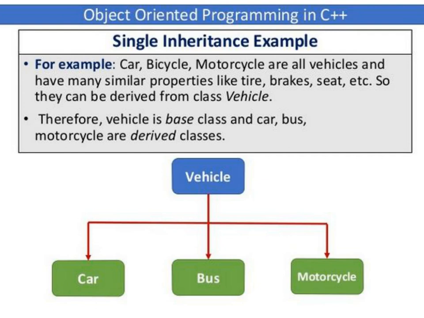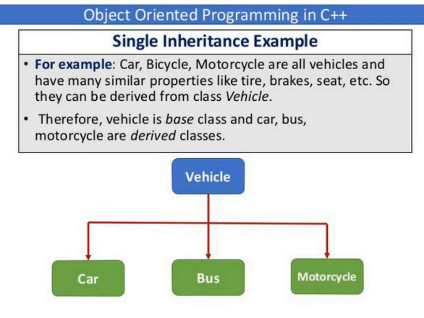Single inheritance example, for example, car, bicycle, motorcycle are all vehicles and have many similar properties like tire, brakes, seat, etc. So they can be derived from a class vehicle. Therefore vehicle is the base class and car, bus, motorcycle are derived classes. So here vehicle is one base class, because it has all the properties like tire, brake, seat, etc. And here car, bus, motorcycle are subclasses or child classes, whereas vehicle is your parent class.